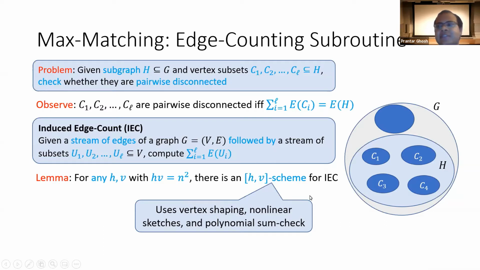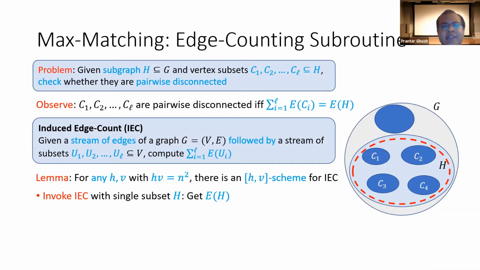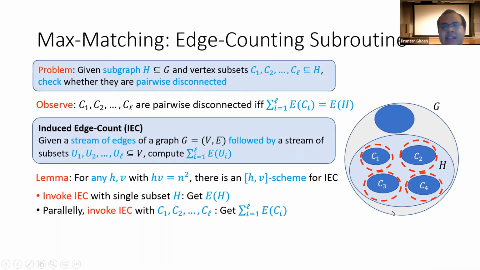Now once we have this scheme, we can use it as a subroutine for this connected components problem. We invoke it with the single subset H to compute the number of edges in H, and then we invoke it separately with the Ci's to compute the total number of edges in the Ci's, and we simply check if they're equal, and this solves the problem.